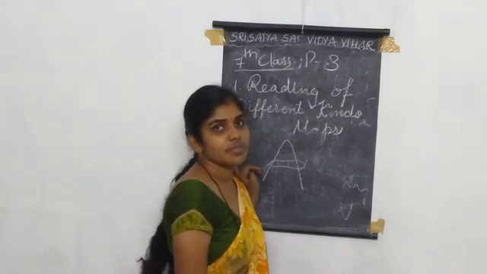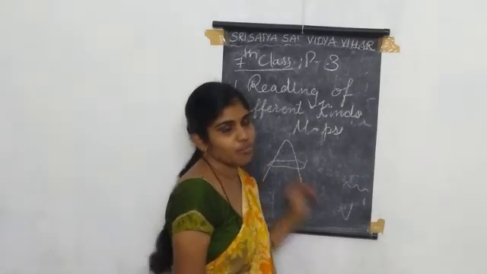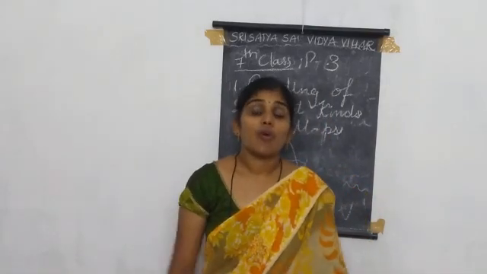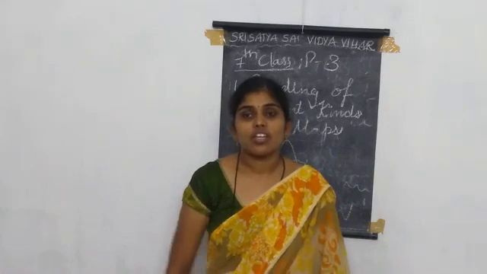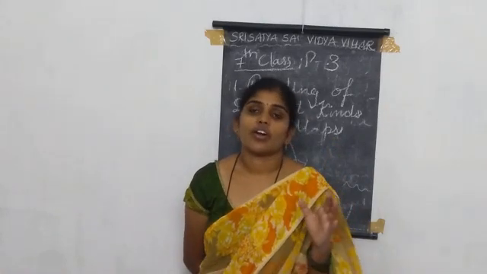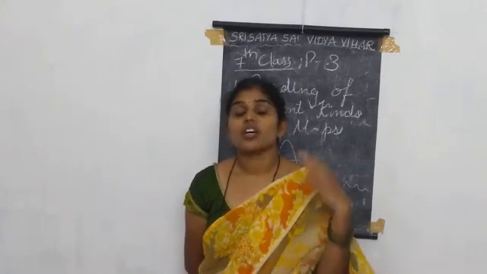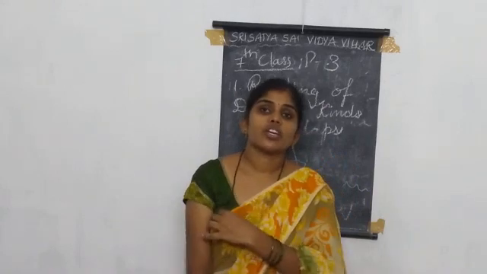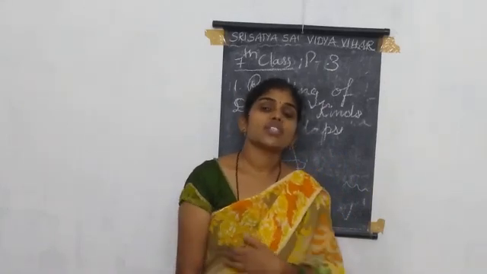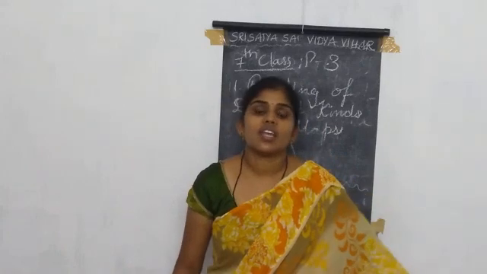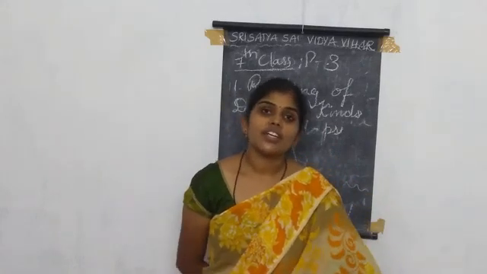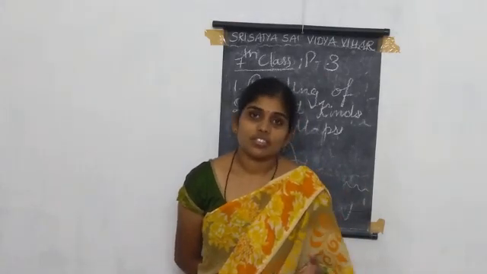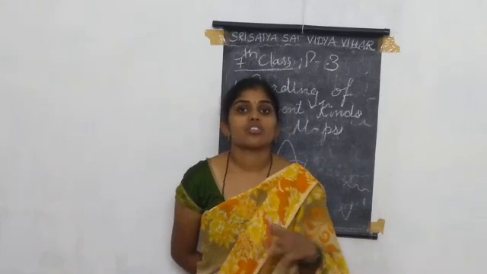Okay, 7th class children, in this lesson the main topics are: what is a map, uses of maps, types of maps, and how many types of maps we have discussed. And how a hill or a mountain is measured from the ground level to the top. What is mean sea level and how is it calculated. In the olden days, how the scientists were confused, and how that confusion was cleared.